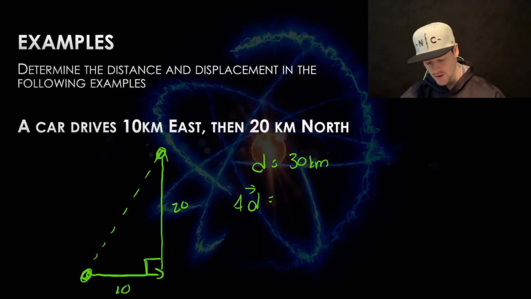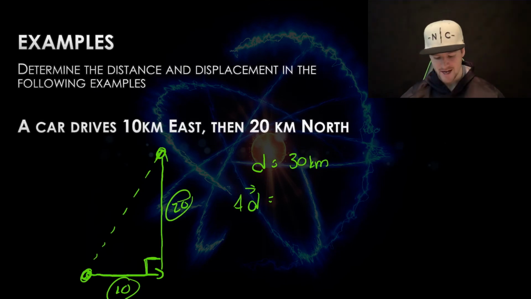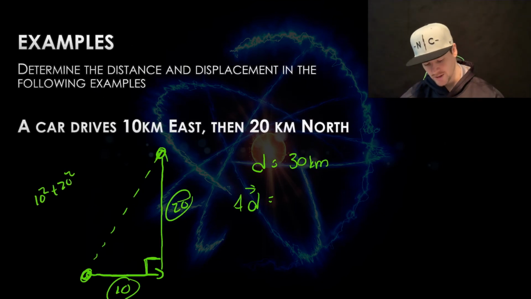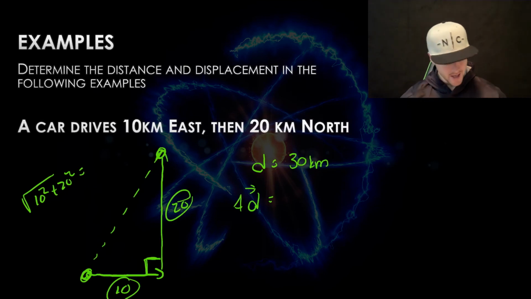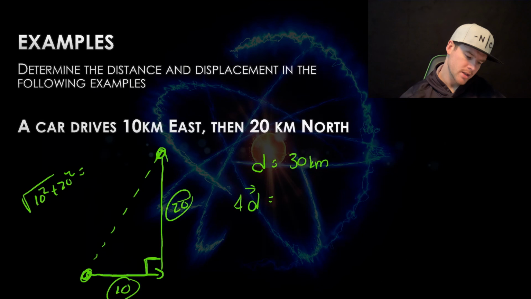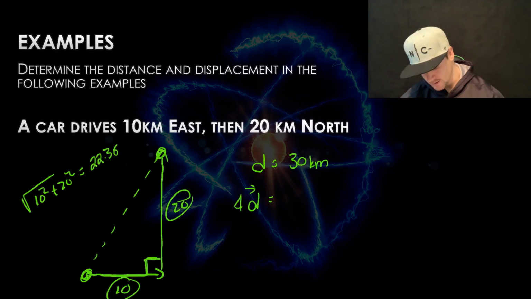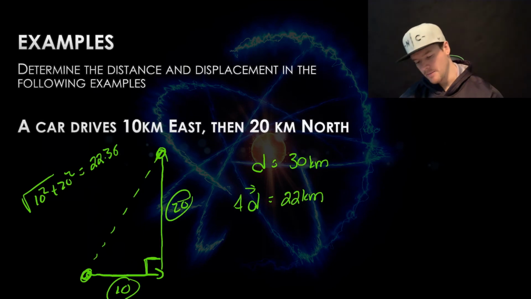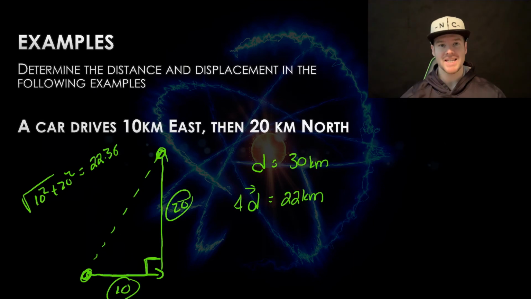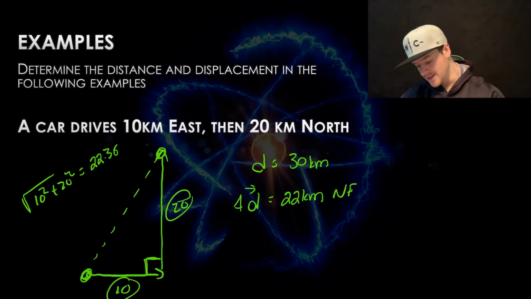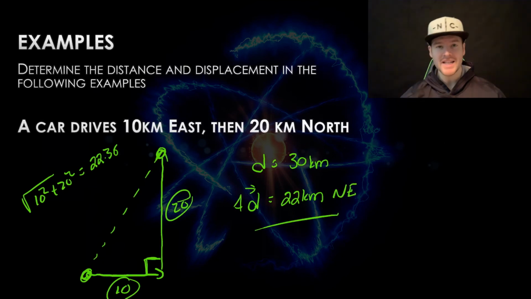Well, fortunately, north and east are 90 degrees to each other. So we have a 90-degree triangle here. We know these two sides. Using Pythagorean theorem, we can figure out the last side, which hopefully you remember from math is a squared plus b squared is equal to c squared. So I go 10 squared plus 20 squared, square root, and I'm getting a number there of about 22.36. For this example, we'll just round to 22 kilometers. Now we also have to put the direction. Well, they went east, but they also went north. We're not going to worry about angles yet at this level, but we're just going to put that they went northeast. All right. So that's the difference between distance and displacement.